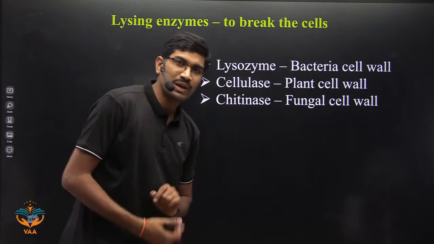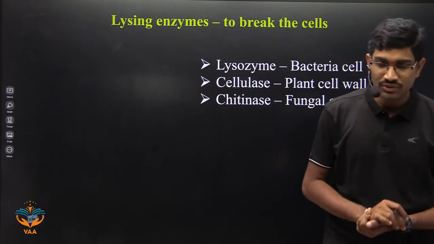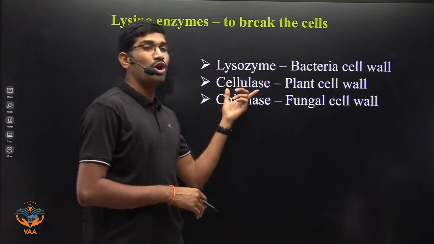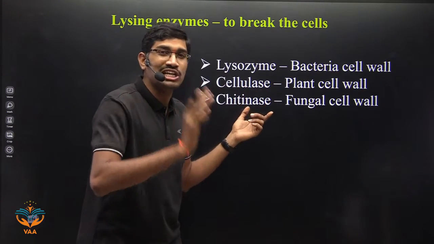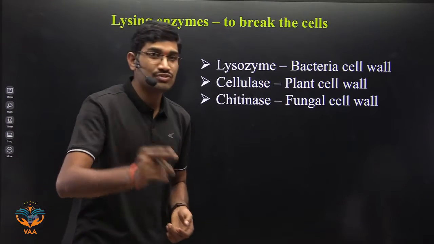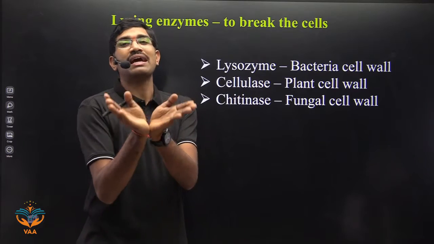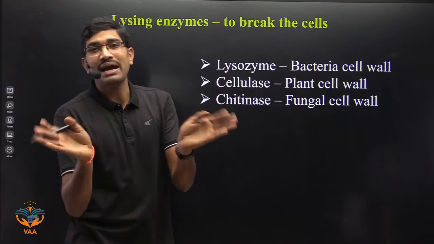In the case of the plant cell, the cell wall is also present. Yes or no? Plant cell wall is composed of cellulose. Cellulose is a polysaccharide, and to break down cellulose you need an enzyme called cellulase. In this way, with the help of cellulase enzyme, you will break the plant cell. Yes or no? With the help of lysozyme, you will break bacterium.